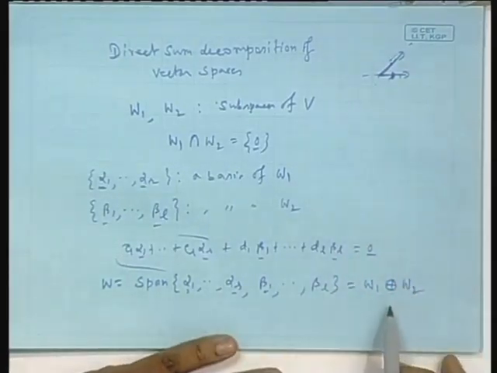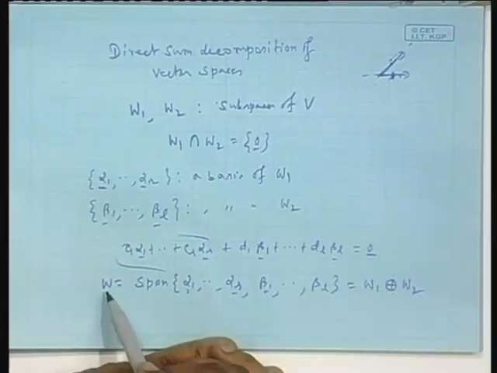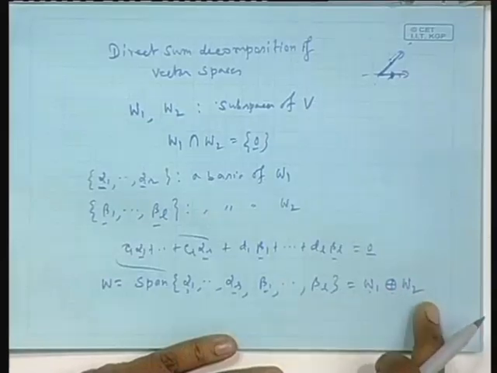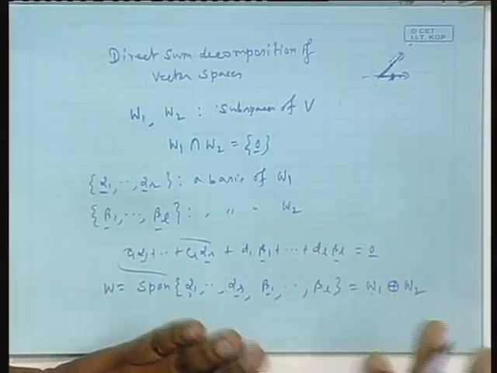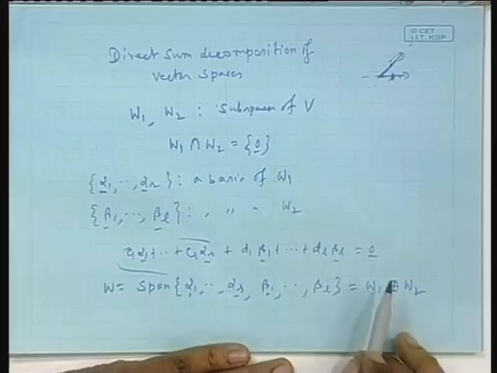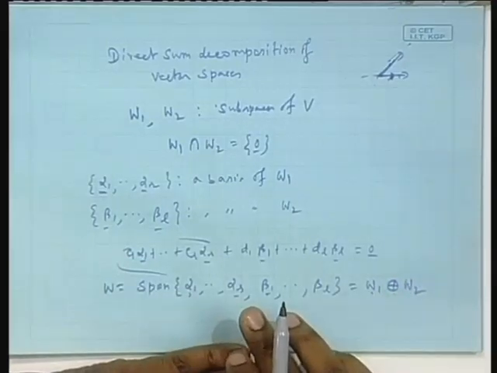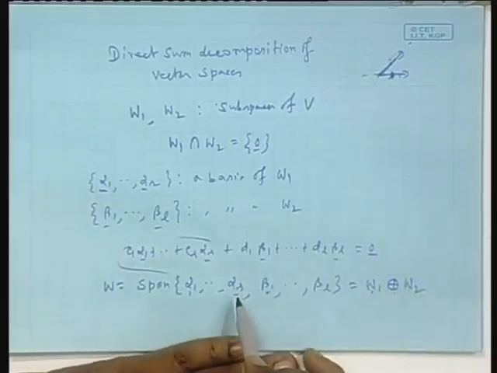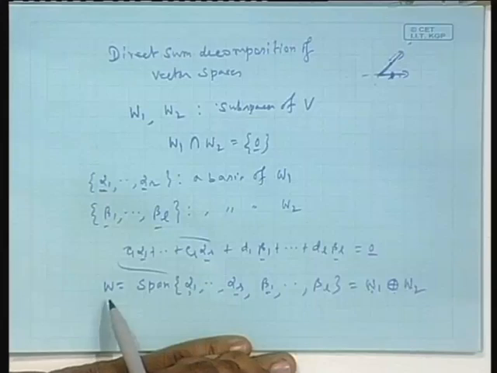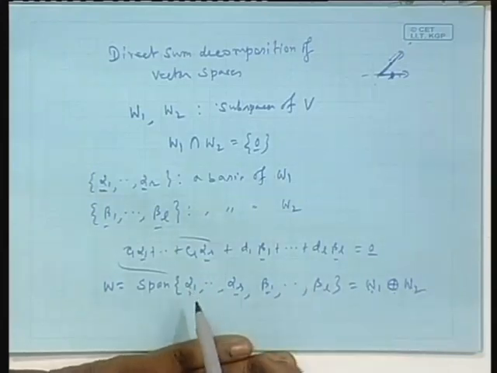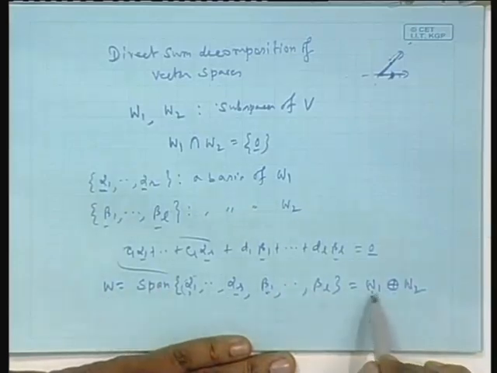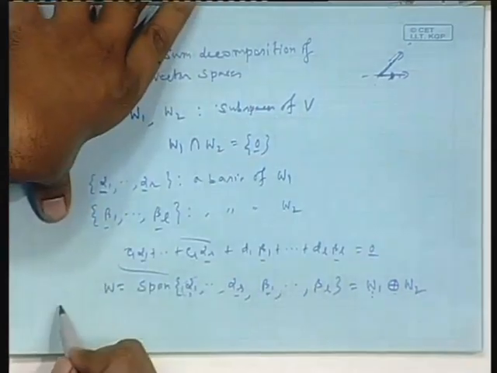This is the notation only. What does it mean? Any vector of W is what? First, W1 and W2, whenever you see this, they intersect only at 0. Direct sum means exclusion, mutual exclusion. So, they intersect only at the 0 vector. And by this I am constructing a larger subspace which takes the bases of this and this as a union to form its own basis, which means any vector of W will be what? It is a linear combination of these, meaning there will be one component which is a combination of these, another component a combination of those. So, in general any vector of W will be a summation of a vector from here and a vector from here. That is, in general